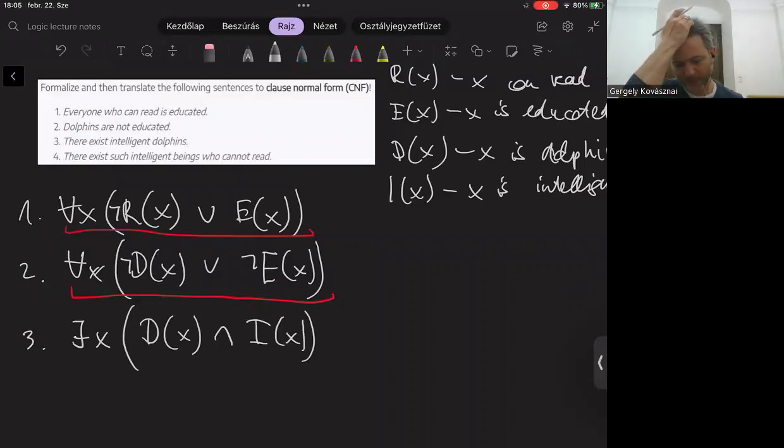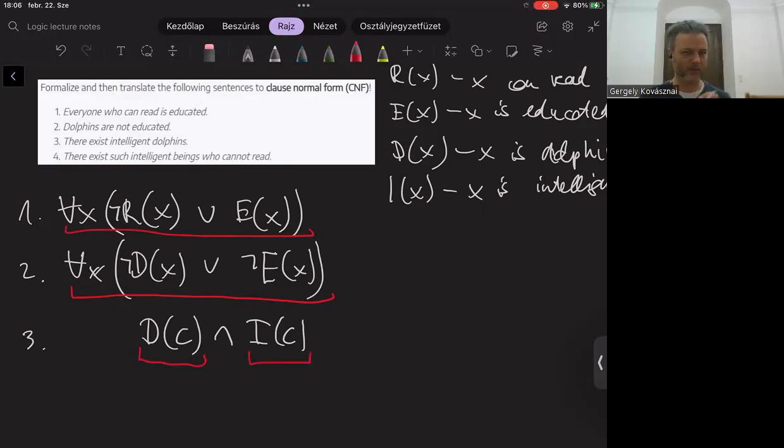We can remove it by introducing a new Skolem constant, c, and substitute it for all occurrences of x, and then we can remove the quantifier. Of course, the big parenthesis is not needed anymore, and this is what we get. This is in CNF. A CNF that consists of two unit clauses. The first clause is D(c), which contains one single literal. The other unit clause is I(c).